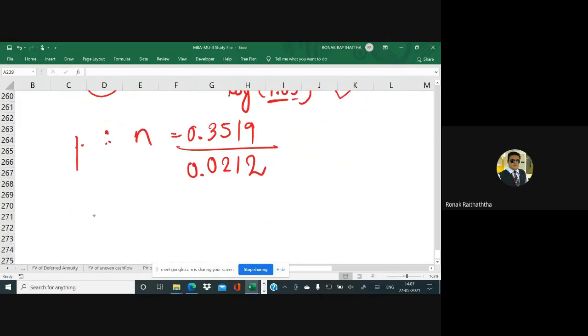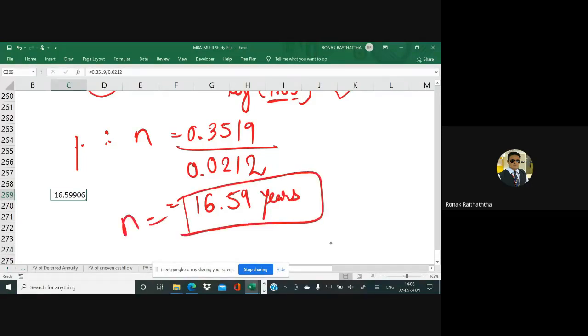And if you do the calculation of this, you get the amount equal to 0.3519 divided by 0.0212. So sir, that's 16.59 years. So 16.60 was the nearest answer we have got.